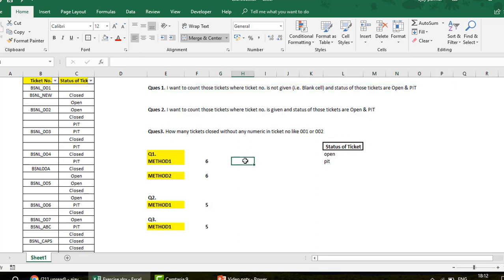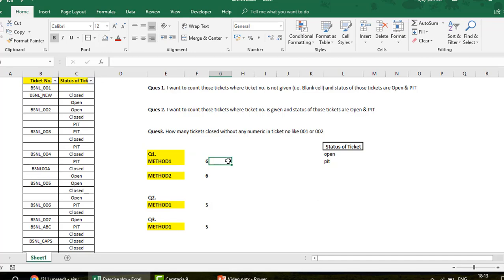So how can you do that? I have already applied the formulas here, and I just want to tell you about that. If you look at this formula, see what we are doing here. We are using the COUNTIFS function. There are two functions which we are using here. Actually this is a very simple exercise. I would say this is a very basic Excel test. I'm not sure how you got this, but if you appeared for this Excel test and they asked you this, it is a very basic question.